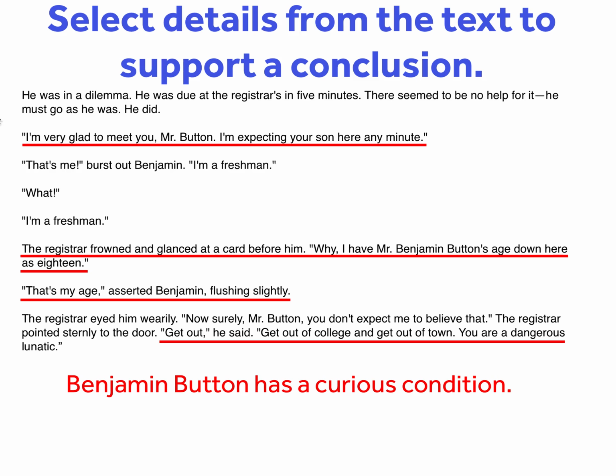Lastly, the registrar not only does not believe Benjamin, but tells him to get out of college and out of town because he's a dangerous lunatic for claiming that he is 18 years old when clearly he must not be. Benjamin Button has a curious condition. He ages backwards, starting from elderly age back to youth. We just found details from the text to support this conclusion. Good job.